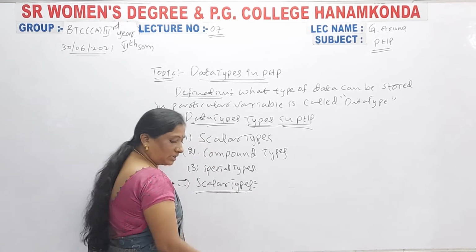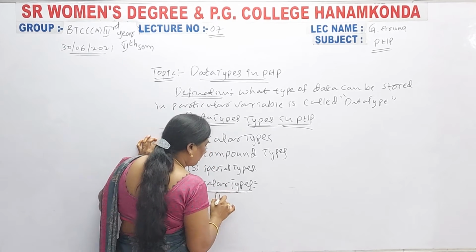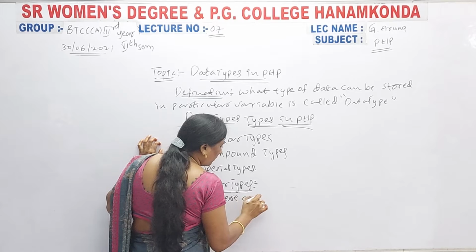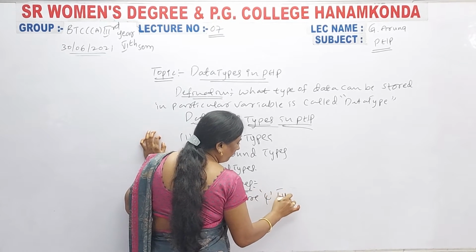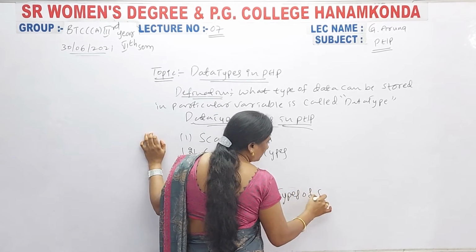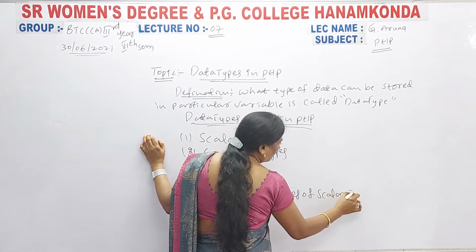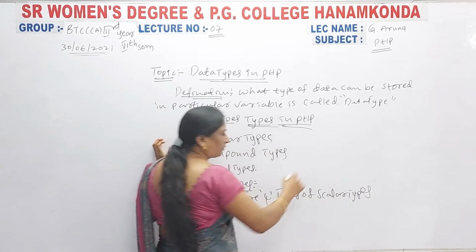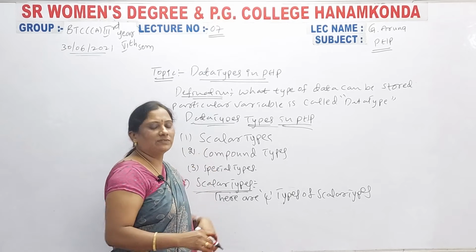Whatever you can write: there are 4 types of scalar types. So what are those 4 types of scalar types?